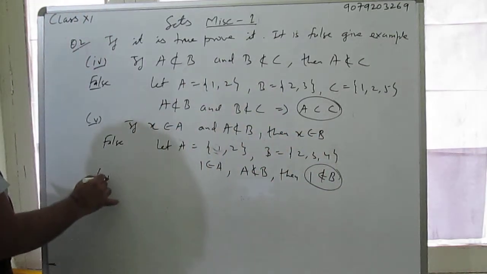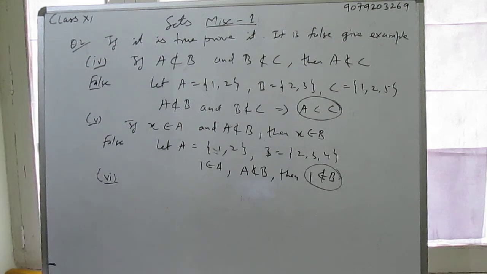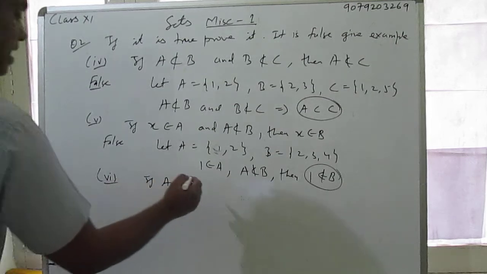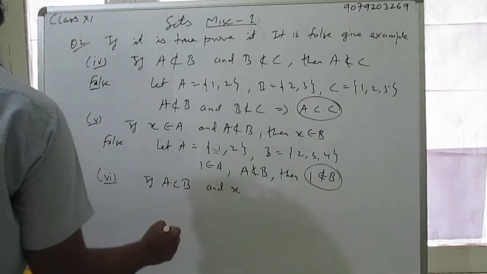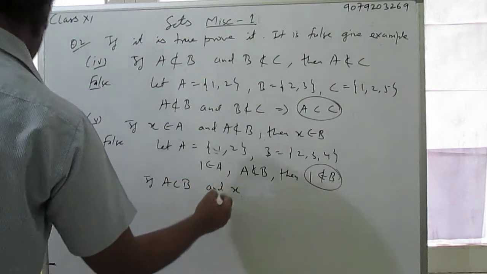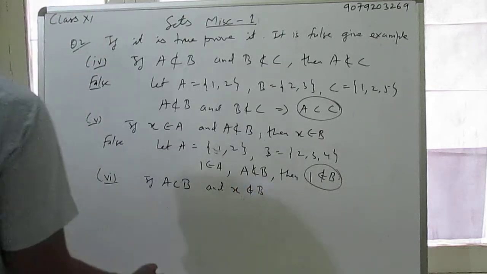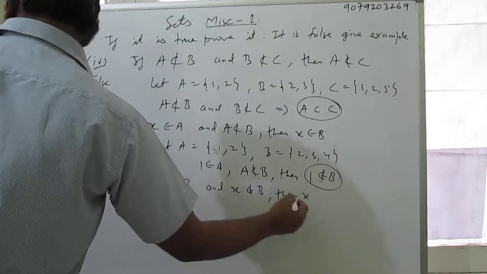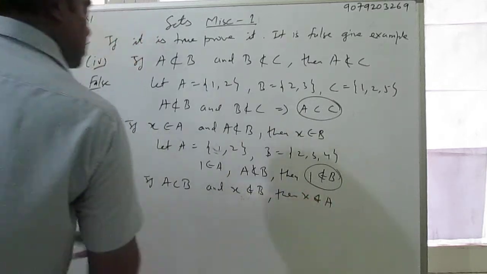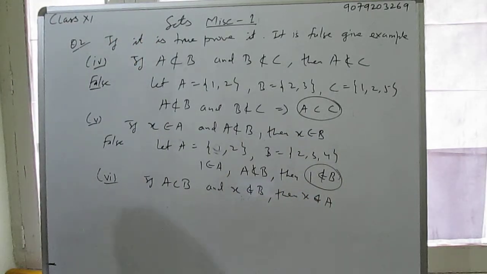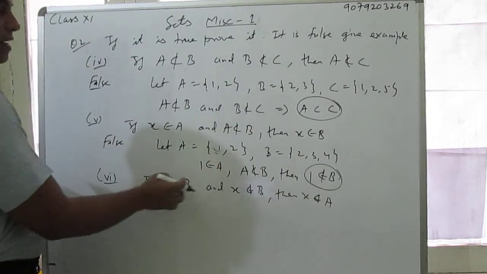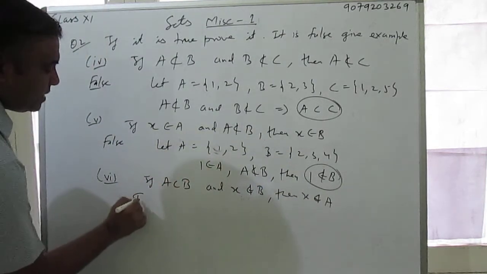Now I will take sixth part. If A is a subset of B and X does not belong to B, then X does not belong to A. So we know that it is true, it is the definition of subset. What does not belong to A will not belong to B either. It means it is true.